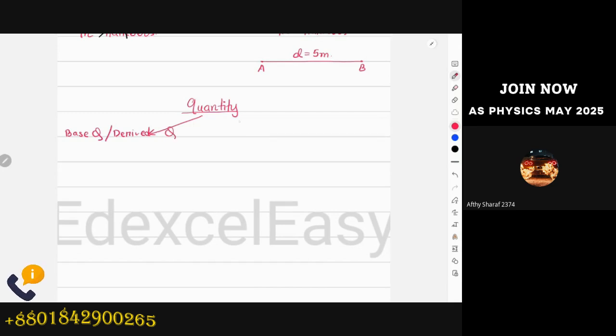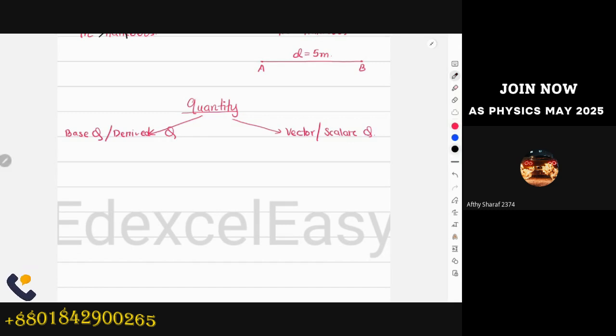And again this will be divided into vector and scalar quantity. Obviously from our IGCSE physics, we are already aware of what vector and scalar quantity are, right? But I think we didn't see base and derived quantity in most of our IGCSE physics classes, but vector and scalar is very common. We saw that in IGCSE physics.